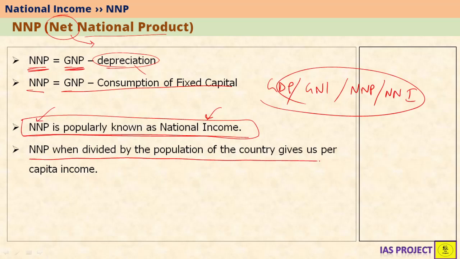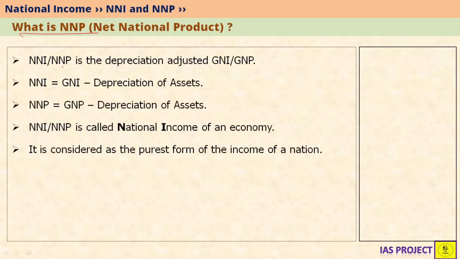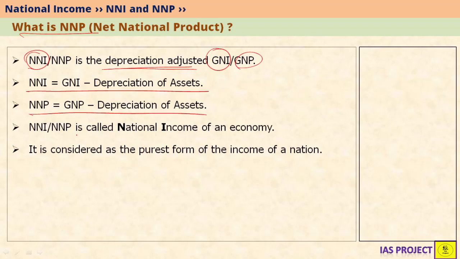NNP, when divided by the population of the country, gives per capita income. So if someone says just per capita income, it means NNP divided by population. Otherwise, people may say GDP per capita income, GNI per capita income, NNP per capita income, or NNI per capita income. But just per capita income means NNP per capita income. So what is NNP? NNP is nothing but depreciation adjusted GNP. Similarly, NNI is nothing but depreciation adjusted GNI. So NNI is nothing but GNI minus depreciation of assets, and NNP is nothing but GNP minus depreciation of assets.